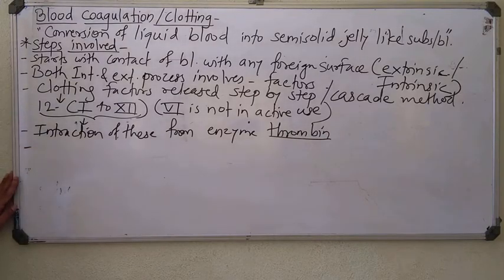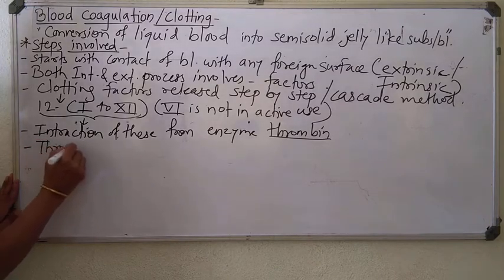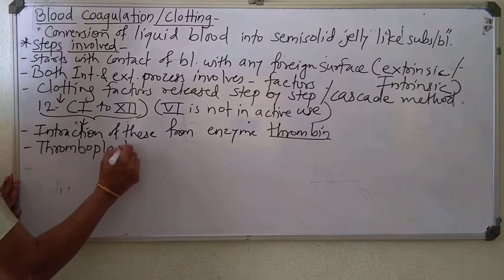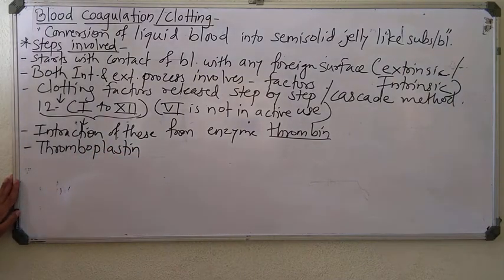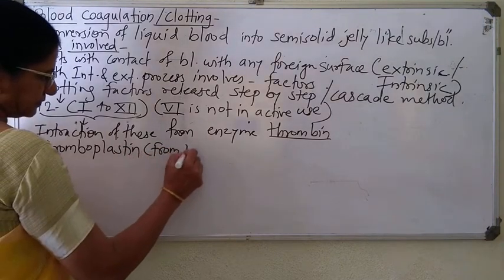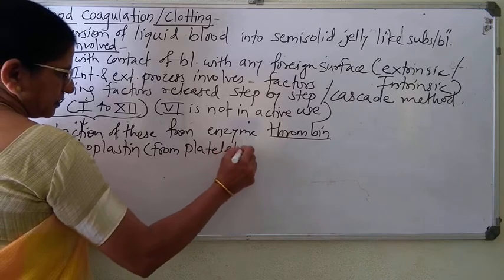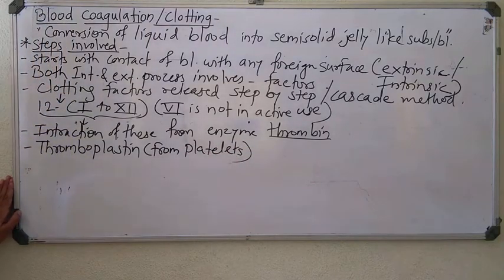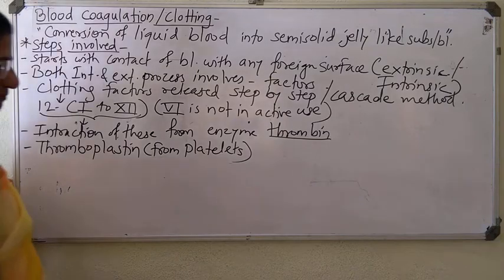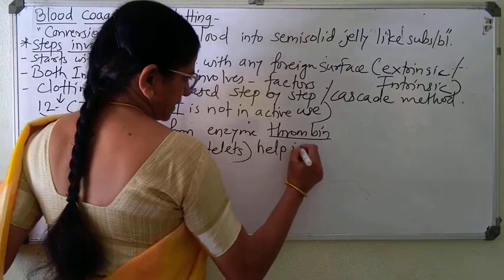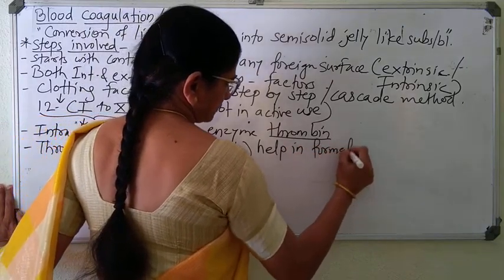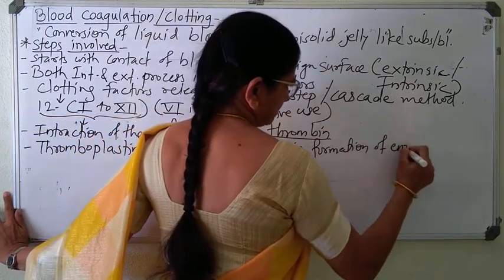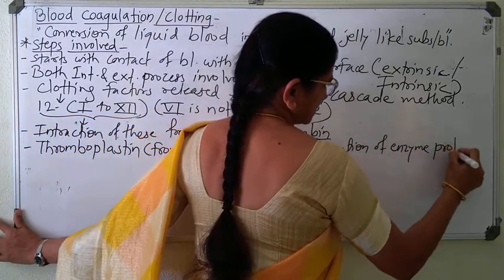After formation of thrombin, thromboplastin, the substance present in platelets, is released by platelets and helps in formation of the enzyme prothrombinase.